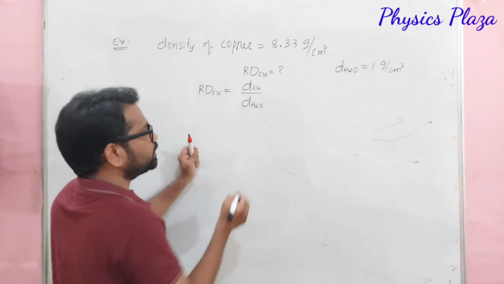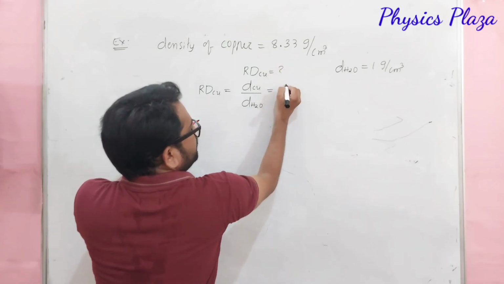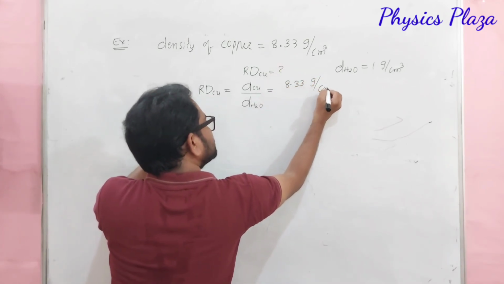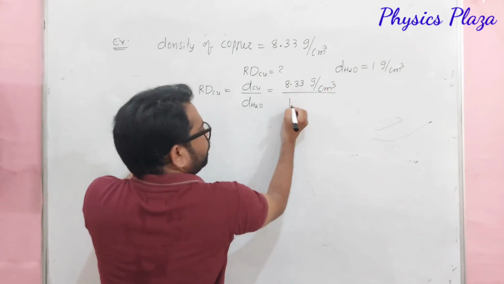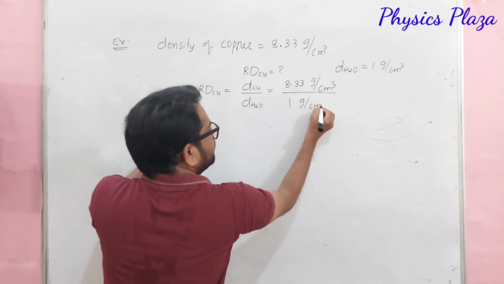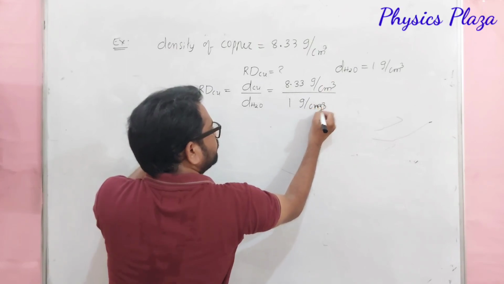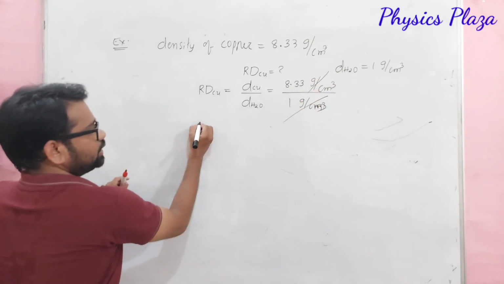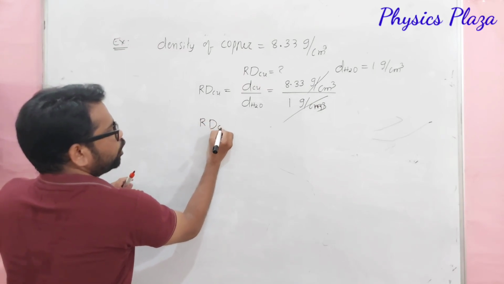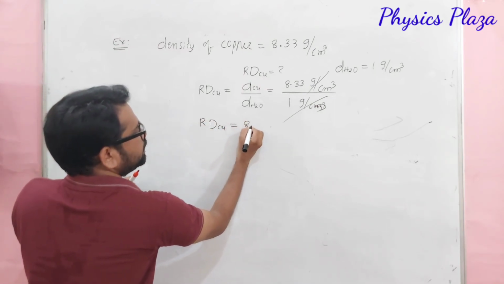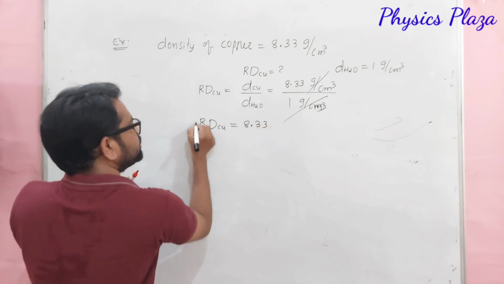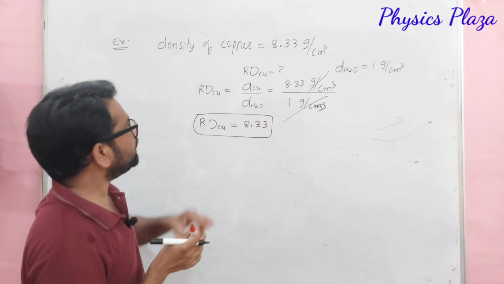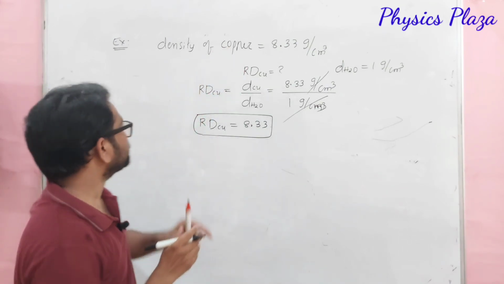Now let us substitute here. So density of copper is given how much? It is 8.33 grams per centimeter cube by 1 gram per centimeter cube. Children, gram per centimeter cube will get cancelled. Then relative density of copper is equal to how much, dear children? 8.33. Children, this is how we can calculate the relative density when density of that substance is given.